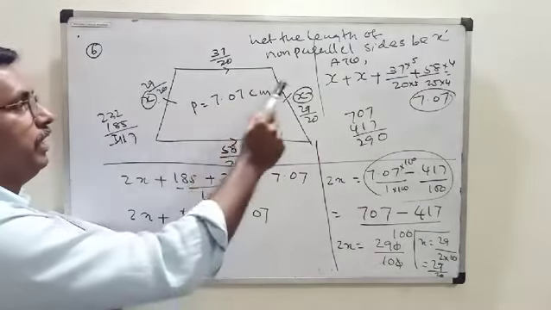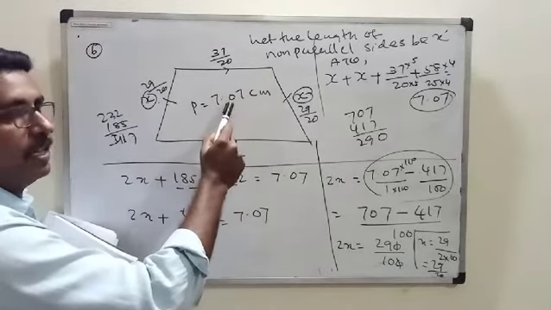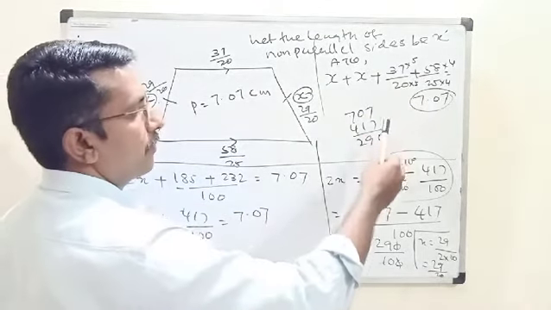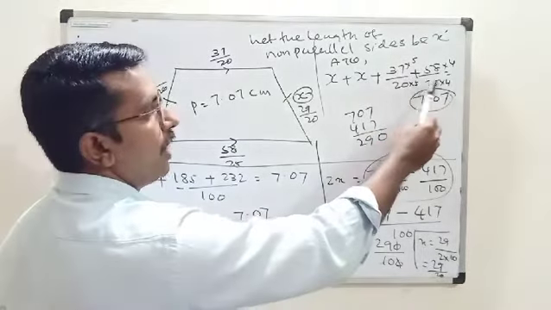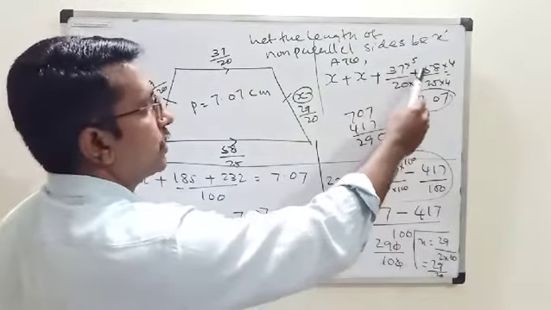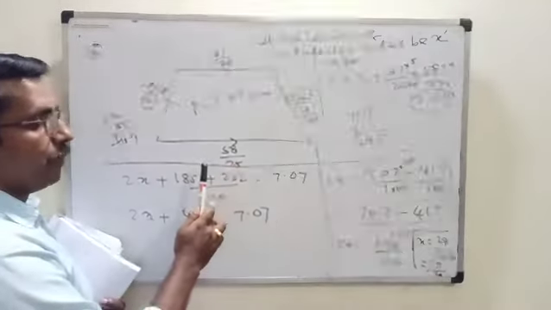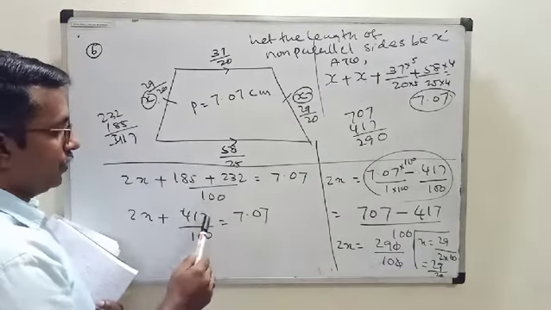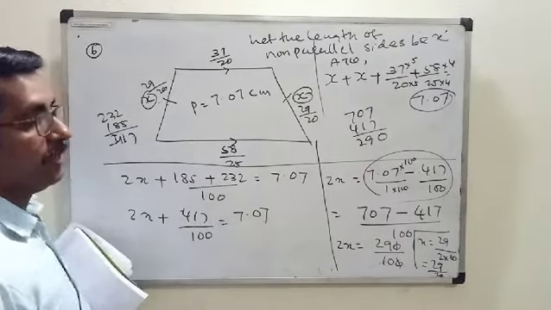So we are assuming that these two sides be x. And this is what perimeter is given. So sum of all four sides is equal to this one. Isn't it? Now you see this one here, we can simplify these two by finding the LCM. LCM is 100. So it is 185 plus 232 upon 100, which is equal to 7.07. Sum of these two, 417 upon 100 is equal to 7.07.